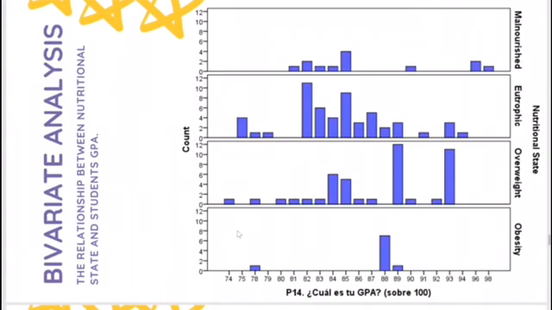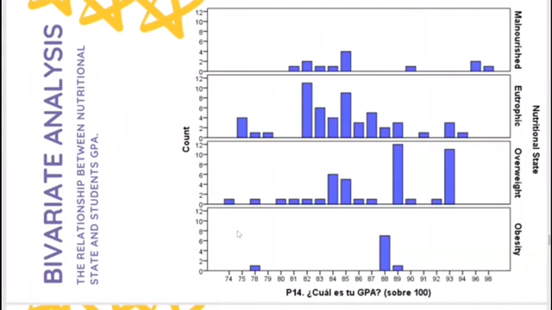I'm going to talk about the relationship between nutritional state and students' GPA. So the vast majority of students have a GPA of 85. Most students with a GPA of 85 are malnourished, with 30.8%. The vast majority of students with a GPA of 88 face obesity, with 77.8%. Most of the students have a GPA lower than 85.